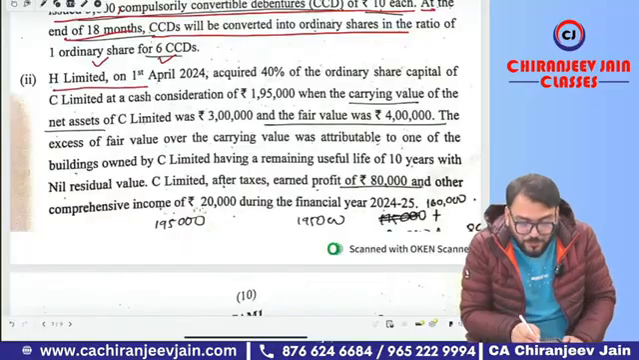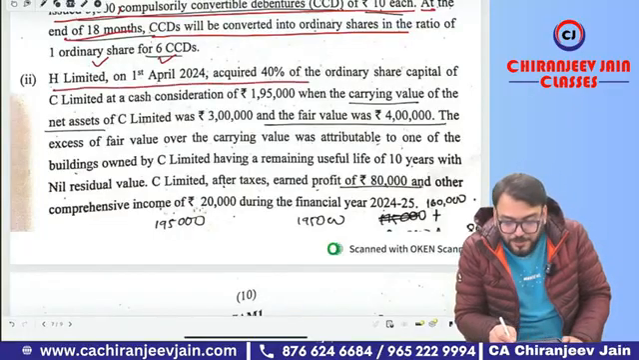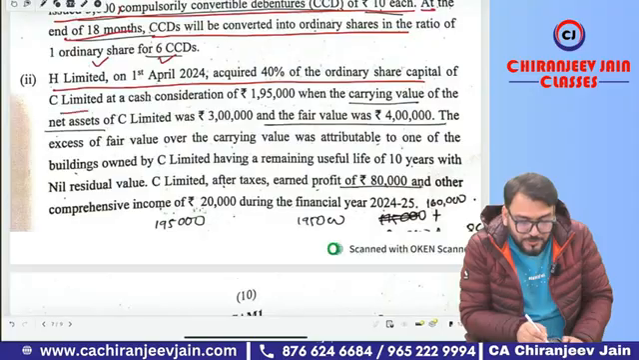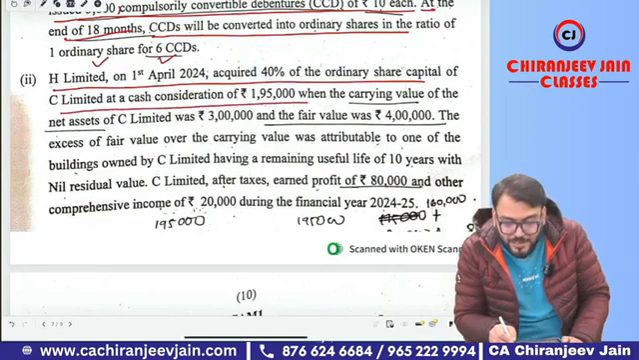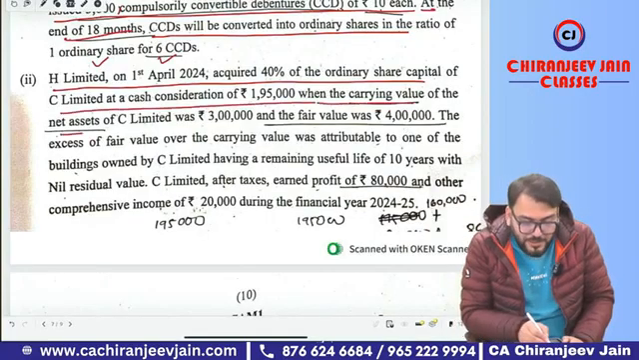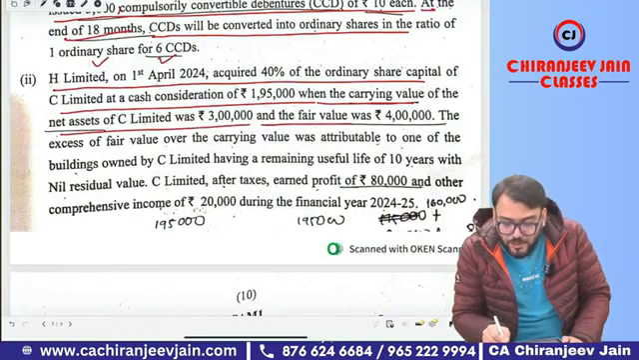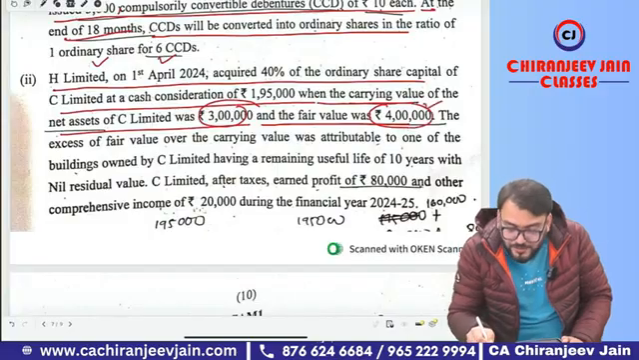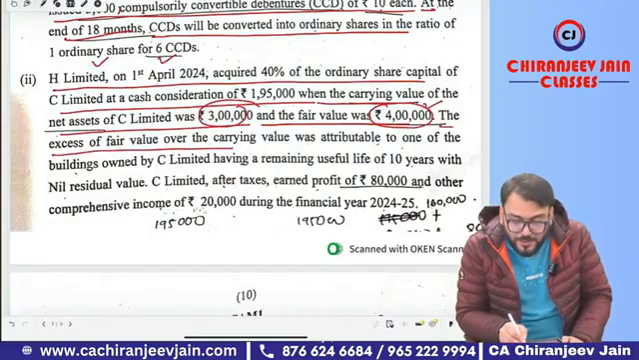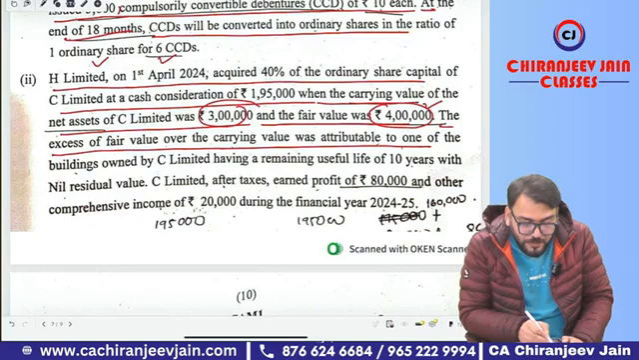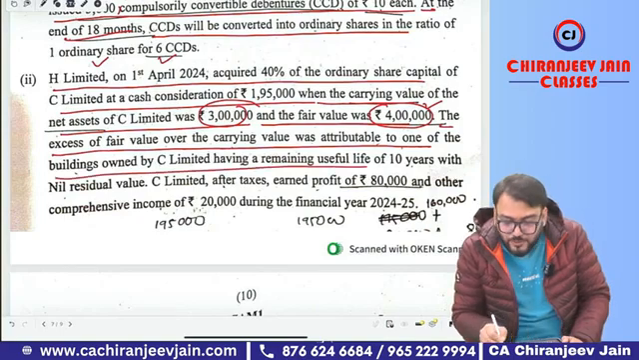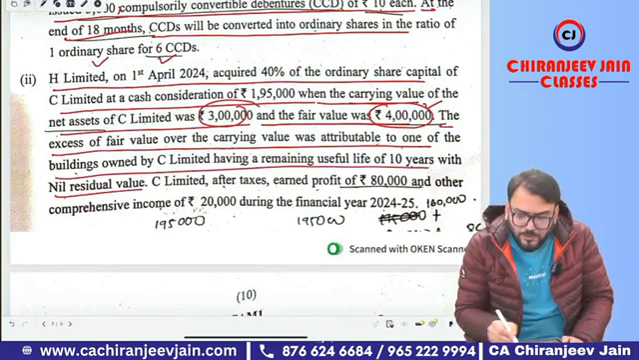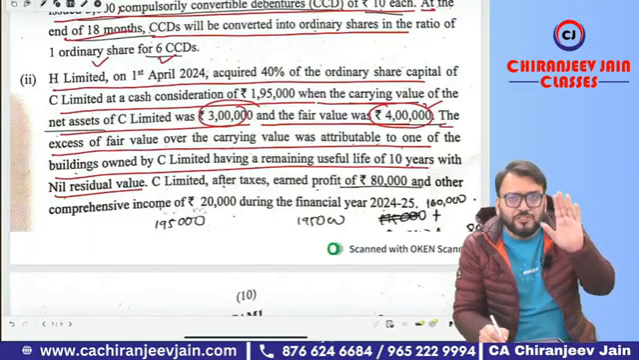H Limited on 1st April 2024 acquired 40% of ordinary share capital of C Limited at a cash consideration of 1,95,000 when the carrying value of net asset of C Limited is 3 lakh and the fair value was 4 lakh. So net asset was 3 lakh and the fair value is 4 lakh. This is relevant. The excess of fair value over carrying amount was attributable to one of the building owned by C Limited having a remaining useful life of 10 years with no residual value. So of course, can I say there will be some fair value depreciation adjustment also.